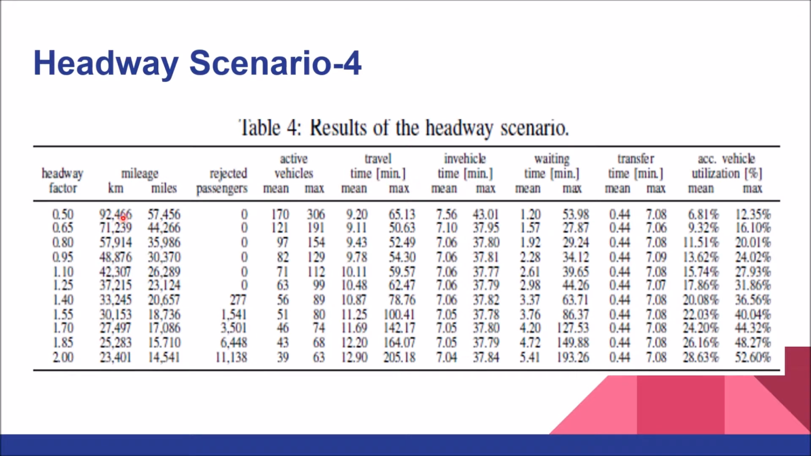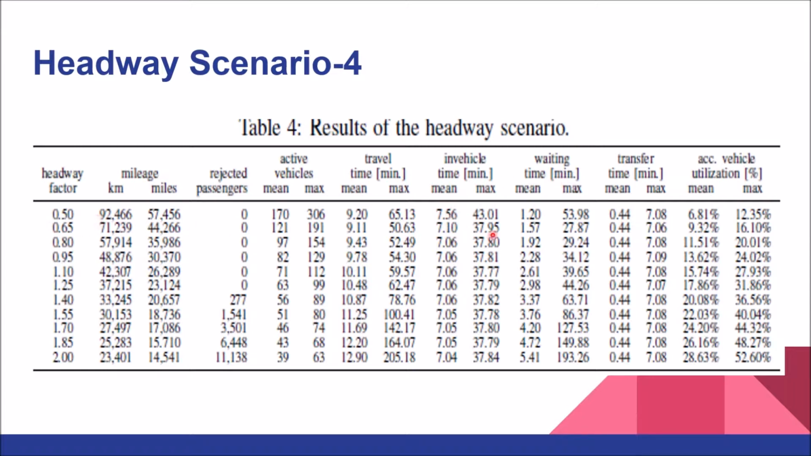Now travel time. The travel time is the total time for traveling. For 0.5 the travel time is 9.2, whereas for 2 it is 12.9, the total time including the waiting time and the in-vehicle travel time, everything included, the transfer time and all. So what we can say is that because of the waiting, this time is increasing. Now in-vehicle time is the time spent inside the vehicle when the vehicle is moving.